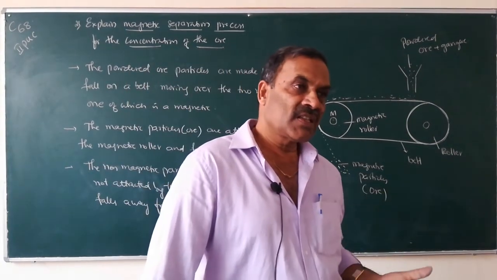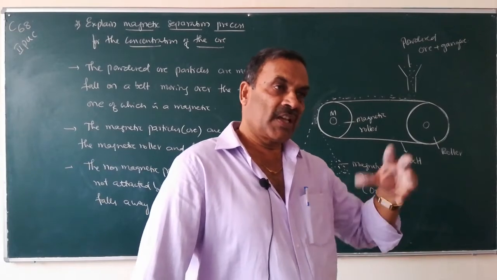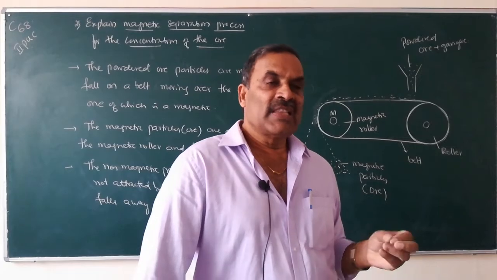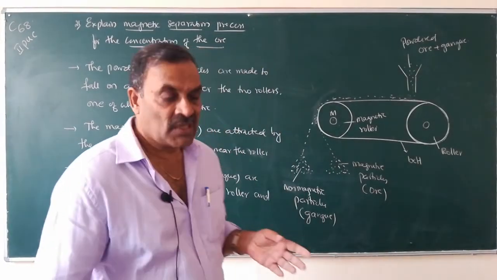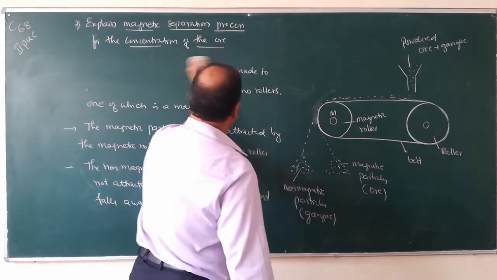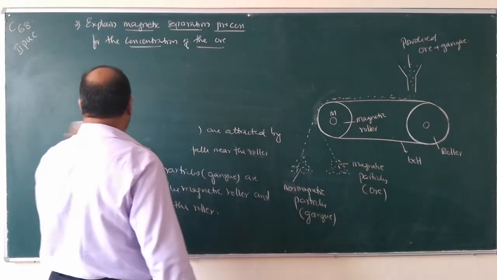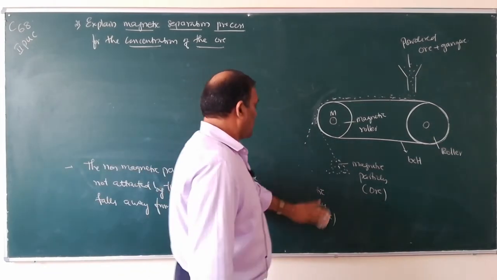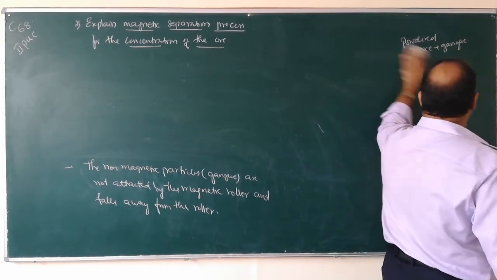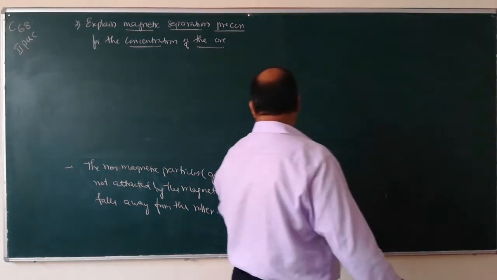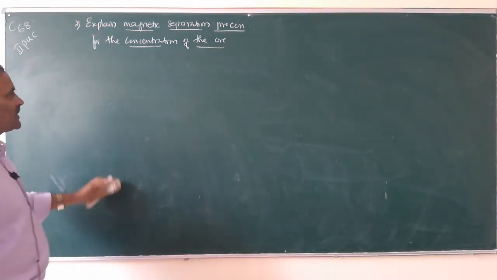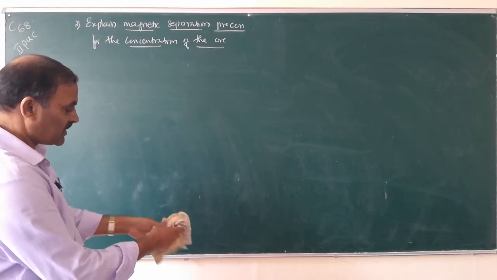If either the ore is magnetic or the gangue particles are magnetic, that means they are attracted by the magnet, this process of separation can be used. So, first method, levitation, is used for the concentration of oxide ore. Magnetic separation process is used whenever the ore contains magnetic particles, either the ore or the gangue particles, and this is the procedure for magnetic separation.